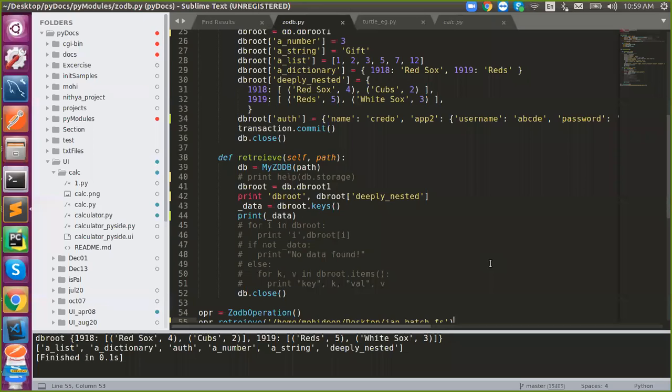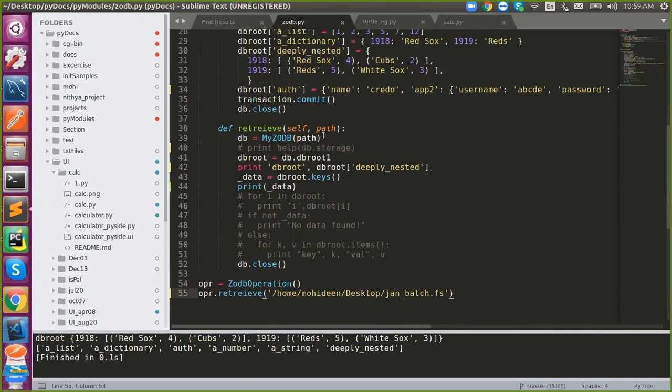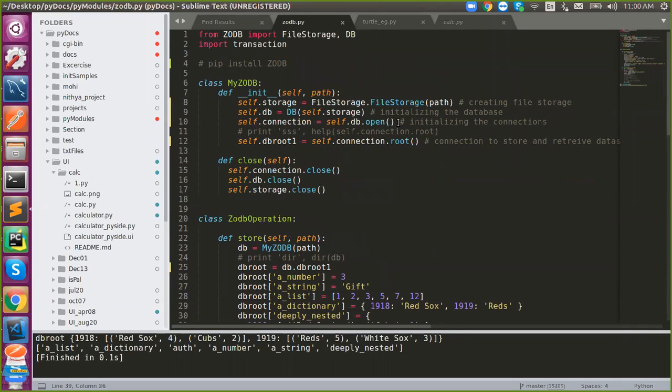Don't get confused. It's simply like a dictionary, so nothing to be confused about. If you have anything, please ask me. Anything about that establishing connection block? The first class, MyZODB? Okay, I'll explain once again.